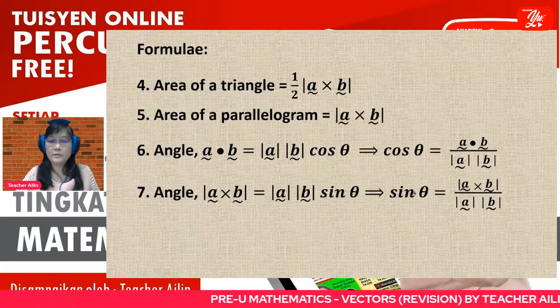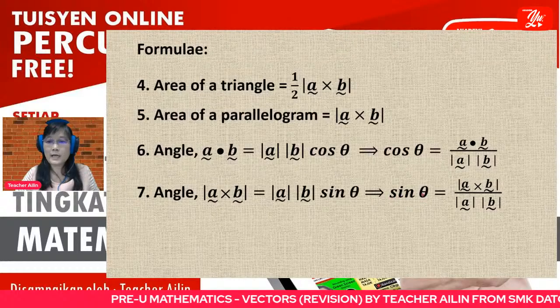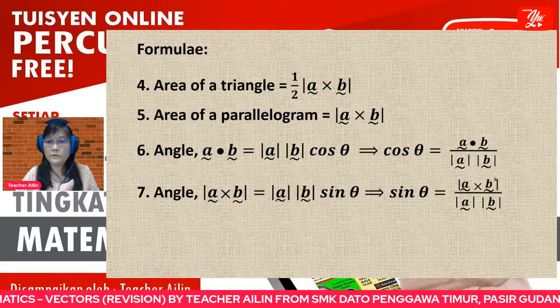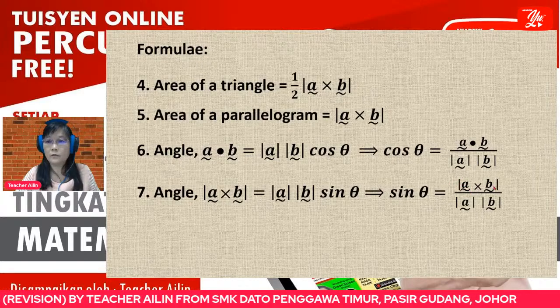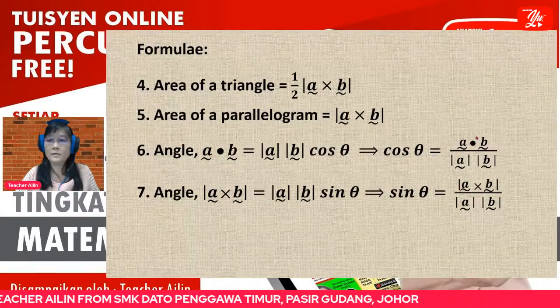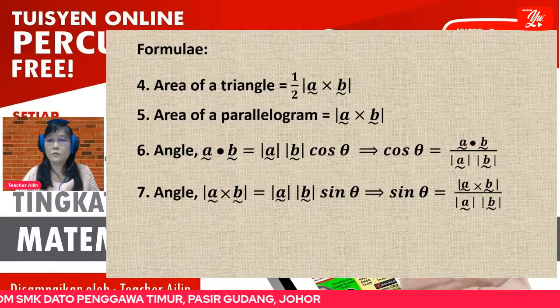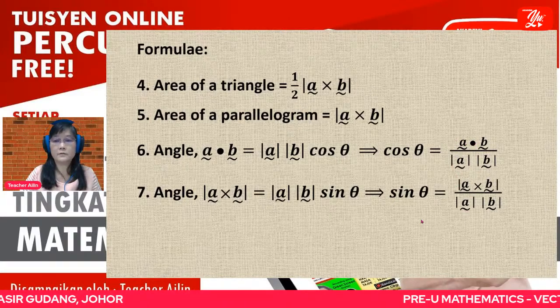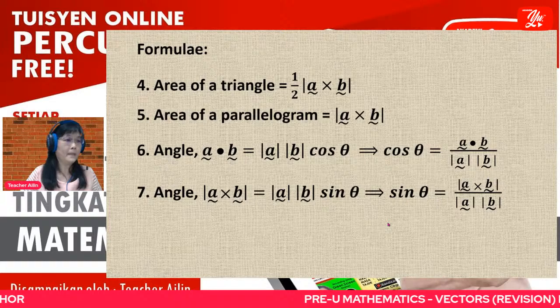So when you rearrange, you will use sine theta with cross product modulus. Remember, if you use cross product, there is modulus here. For cos, this one is dot product, with no modulus. These two formulas sometimes students are always confused about also.